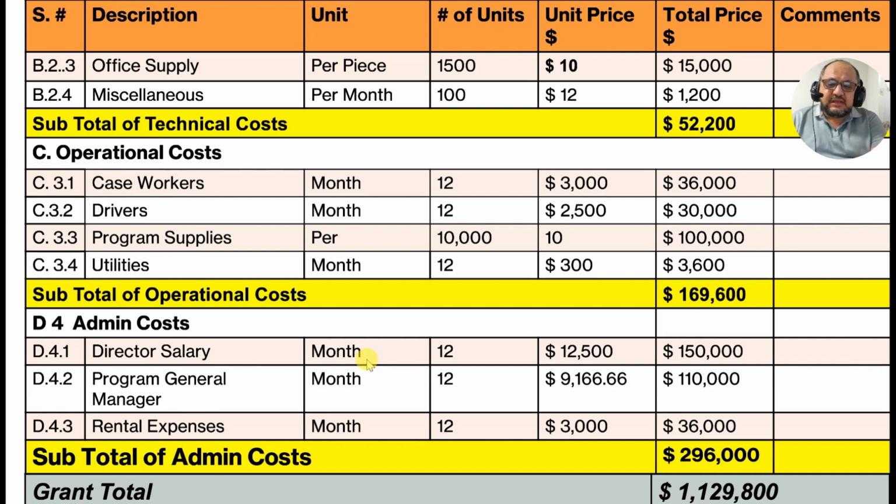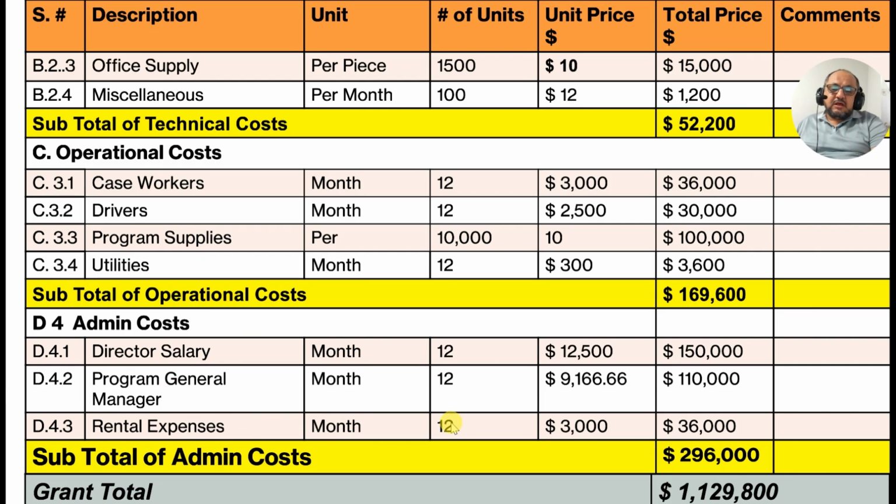For example, director salary, how long? 12 months. How much? 12,500 monthly, 150,000 annually. So do not cross these limits. If you are going to cross these limits, then you have to write a justification letter. Program general manager, how long? 12 months. How much? $9,166.66. How much per year? 110,000. The same way the others. The rental expenses and utility expenses we have already written there, but repair costs and so on can come in the admin costs.